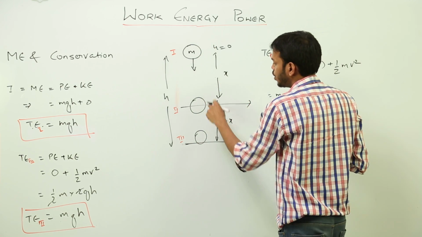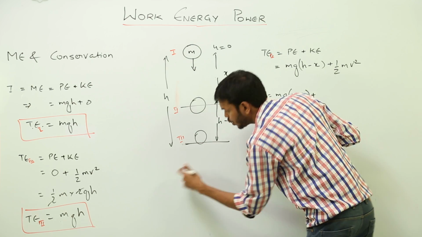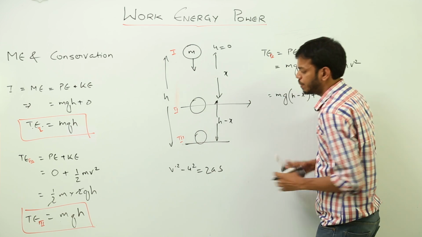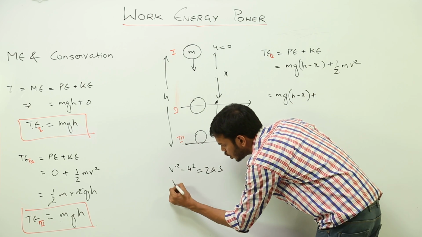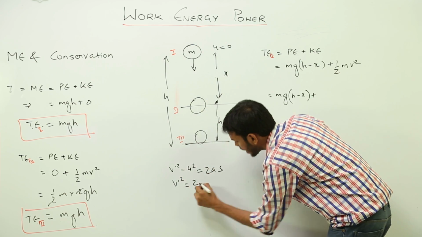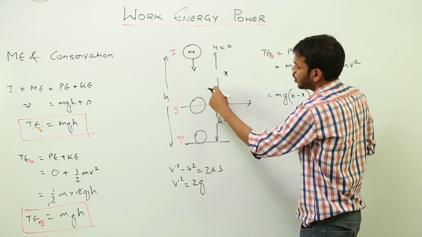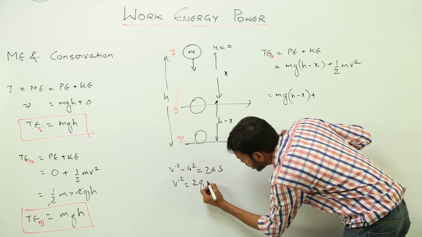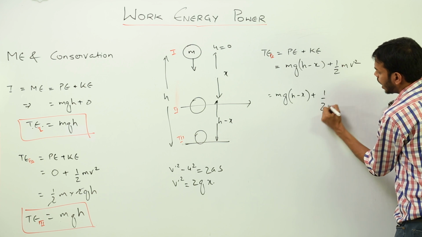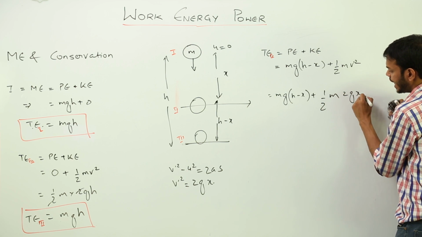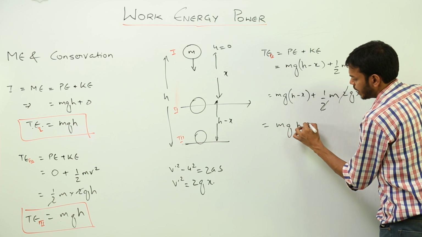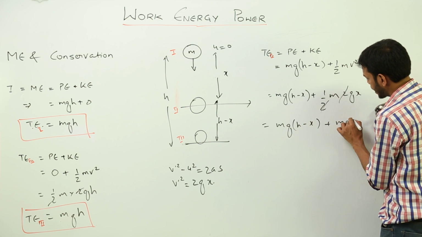From this point to this point, let's calculate using the same third equation of motion. V dash square minus u square is equal to 2as. So I'm changing the values. First of all, u square is equal to 0 because the object was initially at rest. A is acceleration due to gravity, and s is the displacement downwards, which is x. So v dash square is 2gx. Put this value of v dash square here, I'll get half m into 2gx. So this 2 gets cancelled out and I am left with mgx. So here mg(h minus x) plus mgx, right?